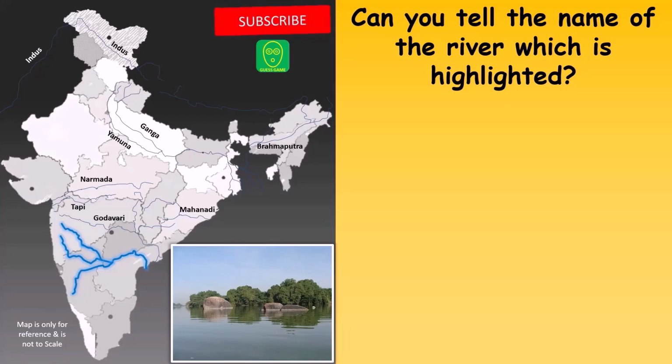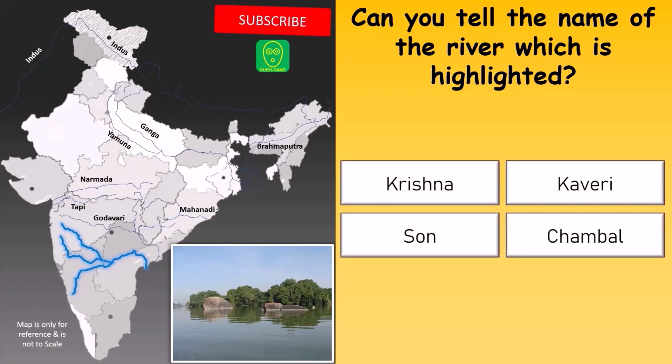Can you name the river which is highlighted? Your options are Krishna, Kaveri, Son, or Chambal.